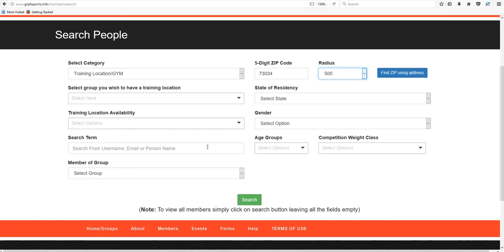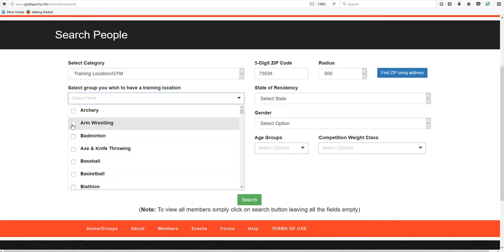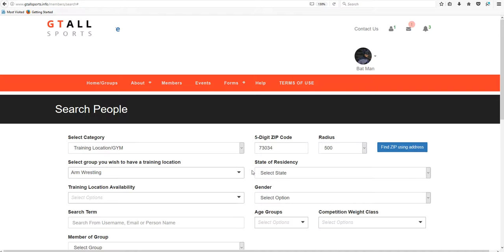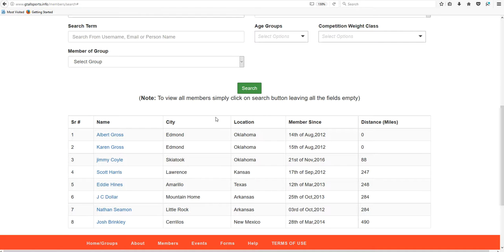You can say, I only want training locations for specific groups. So here we could pick arm wrestling if you only wanted the arm wrestling group. And you could search. So this will be a training location or gym for the group of arm wrestling within a 500-mile radius of this zip code. When you hit the search, it will bring up results for those people.